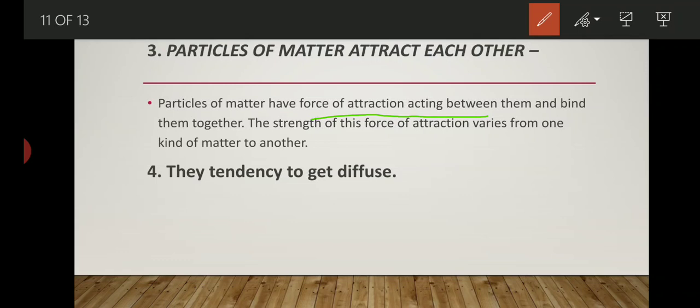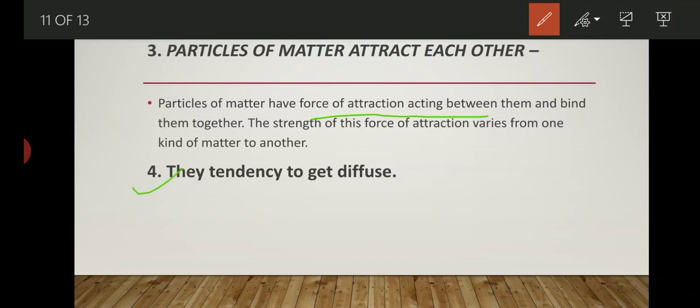This force of attraction also varies from one matter to another. In solids the force of attraction is very high, which we call intermolecular force of attraction. But in liquids the intermolecular force of attraction is less in comparison to solids, and in gases the intermolecular force of attraction is just negligible. That's why they are free to move anywhere.